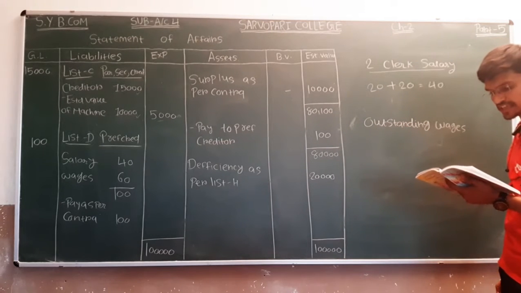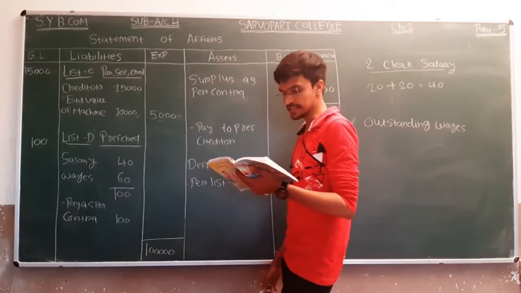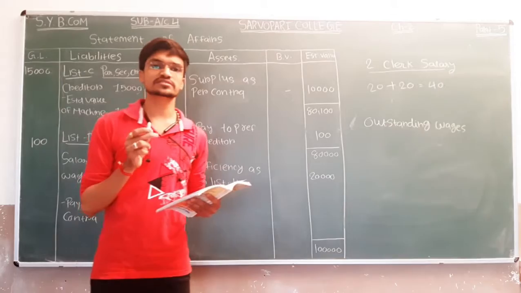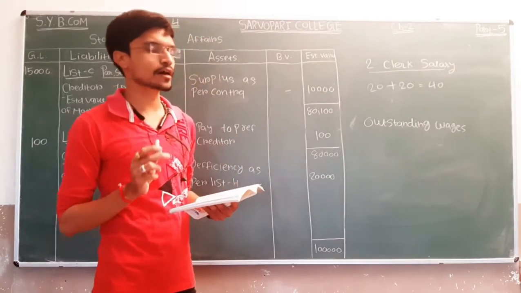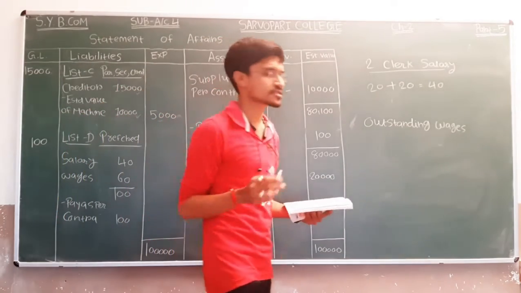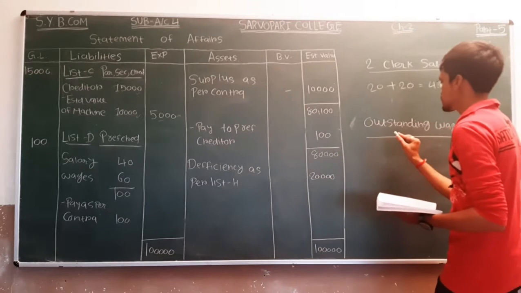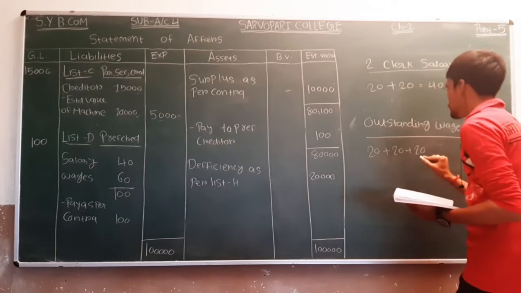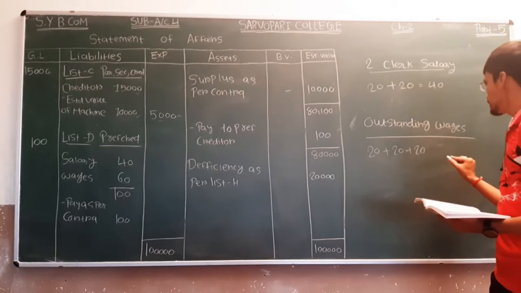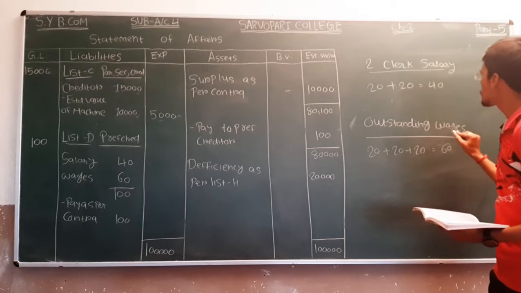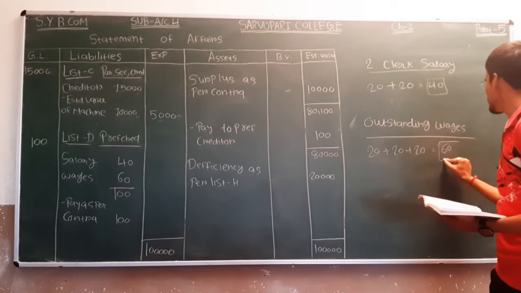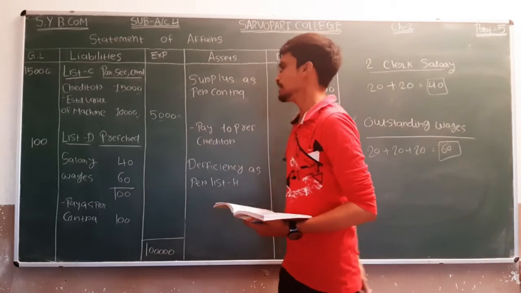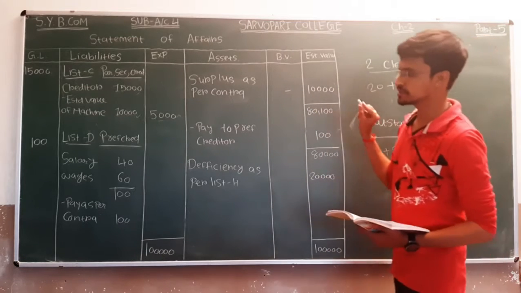After that outstanding wages. So in outstanding wages, it is creditor for wages 3 workers and 2 months. The amount of book value is 6,000, but according to the rules, outstanding wages for the 3 people, 20 plus 20 plus 20, we are considering 3 clerks and amount is 60. Okay. So in this way, we are getting the 2 clerk salary amounting 40 and we are getting the wages for the 3 clerks amount is 60.